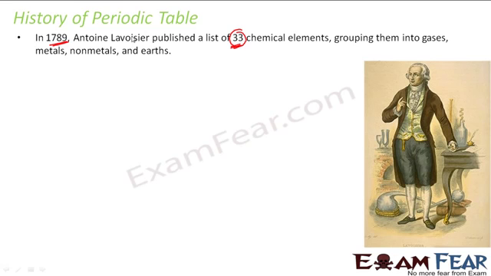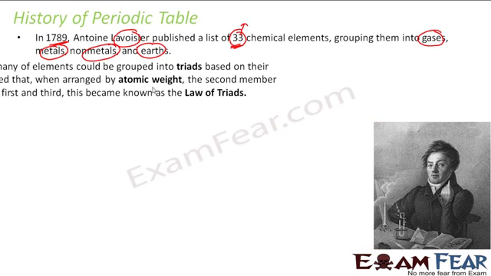So at that time this guy Lavoisier published a list of these 33 elements and he grouped them into gases, metals, non-metals and earth. These were the classification at that time, right? So these 33 elements he grouped because with a list it is easy to group and then find, right? That was the first effort to group these elements. They were elements, but nobody bothered to group those. This is the first effort by Lavoisier to group these elements.